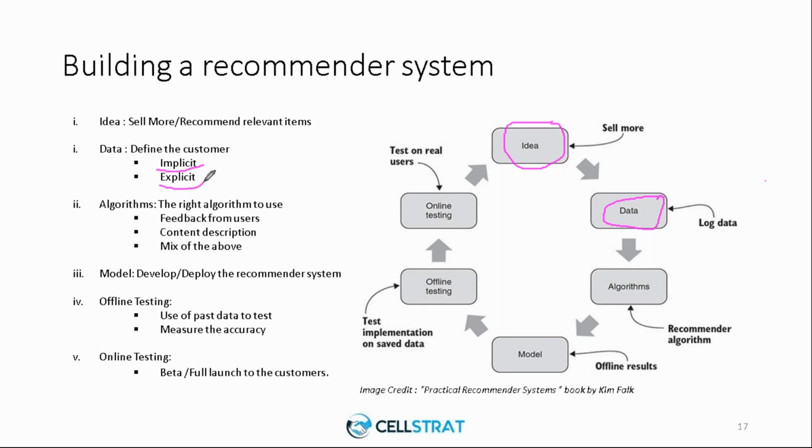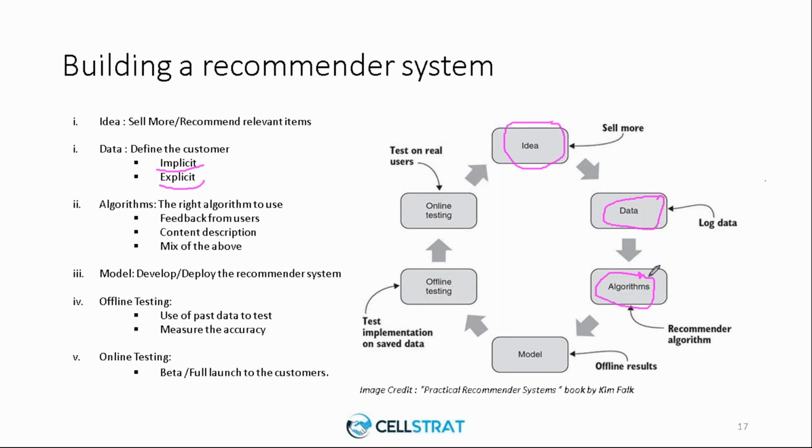So you may need to provide them the right interface to collect all the data that is required to build a recommender system. And once you start collating the data, either from the same domain or from cross domain that we earlier spoke about, we would choose the algorithms. We would employ the right algorithms.